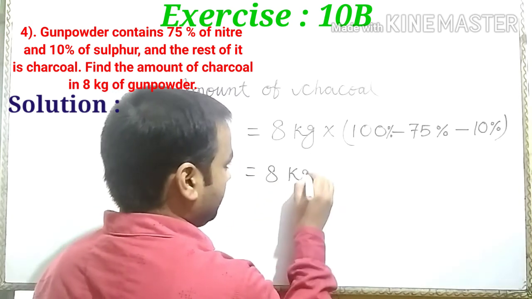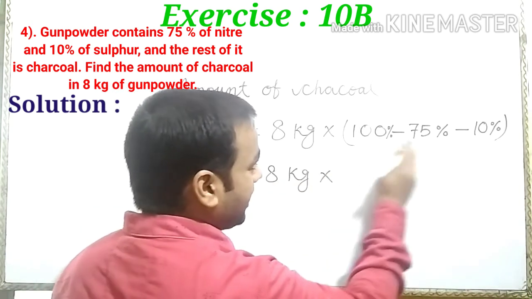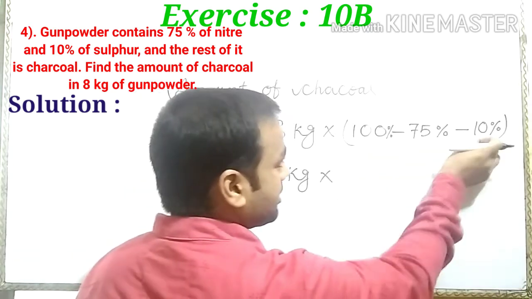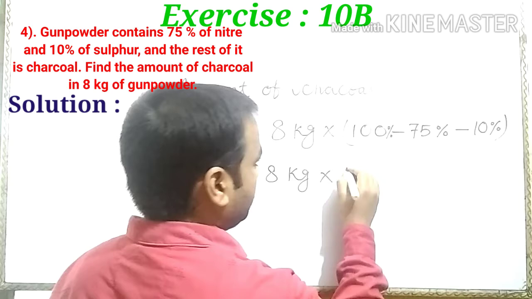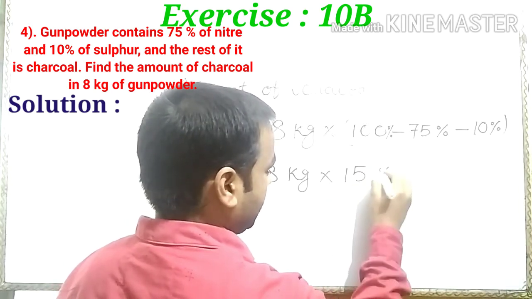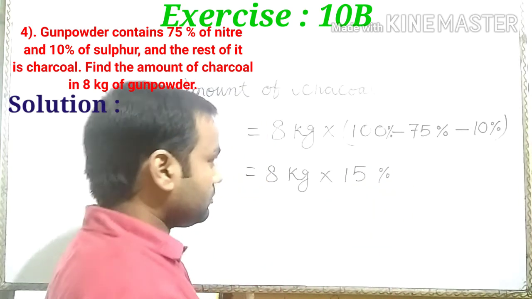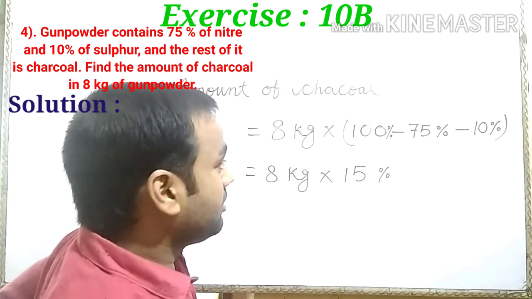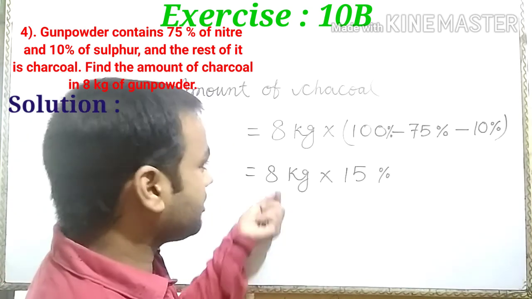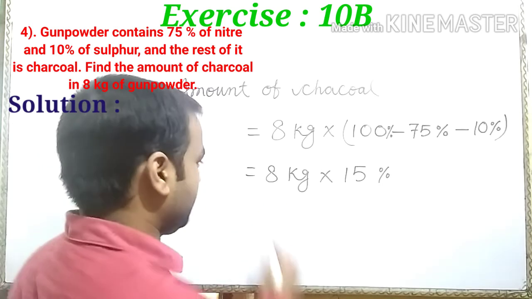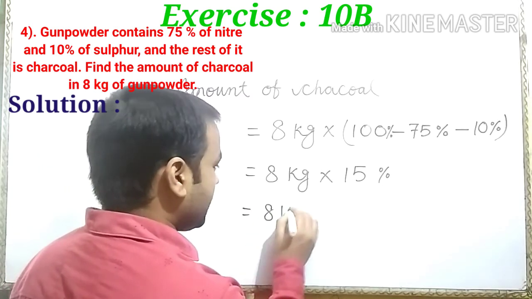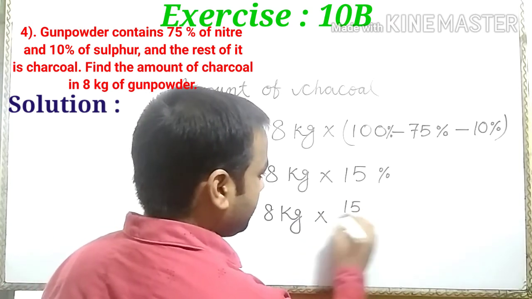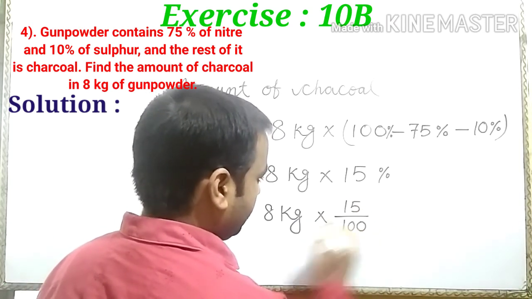100 minus 75, we get 25. 25 minus 10, we get 15%. The amount of charcoal in percentage is 15%. In 8 kg, it is 8 kg of 15%. 8 kg into 15 upon 100.